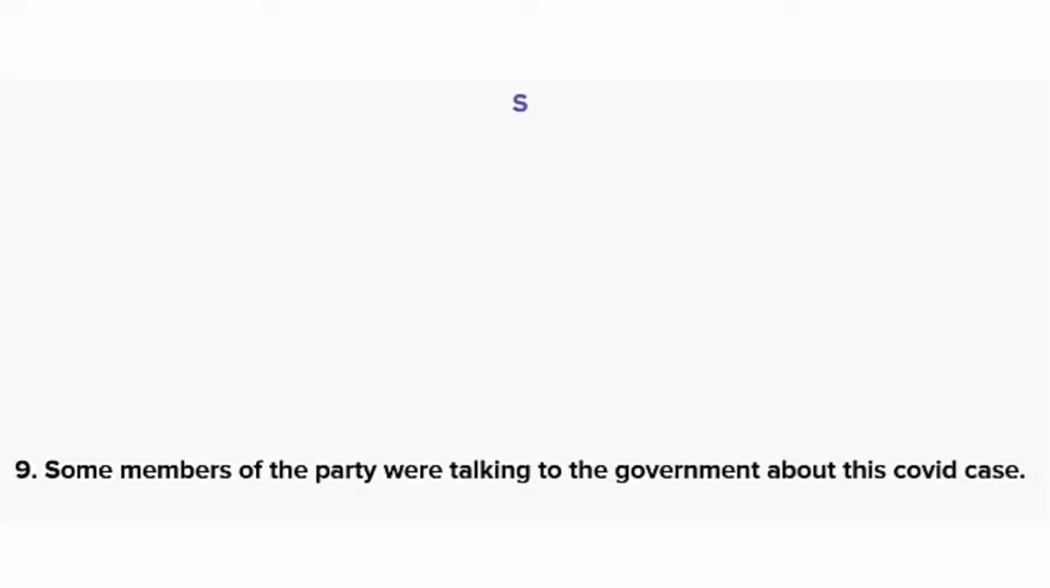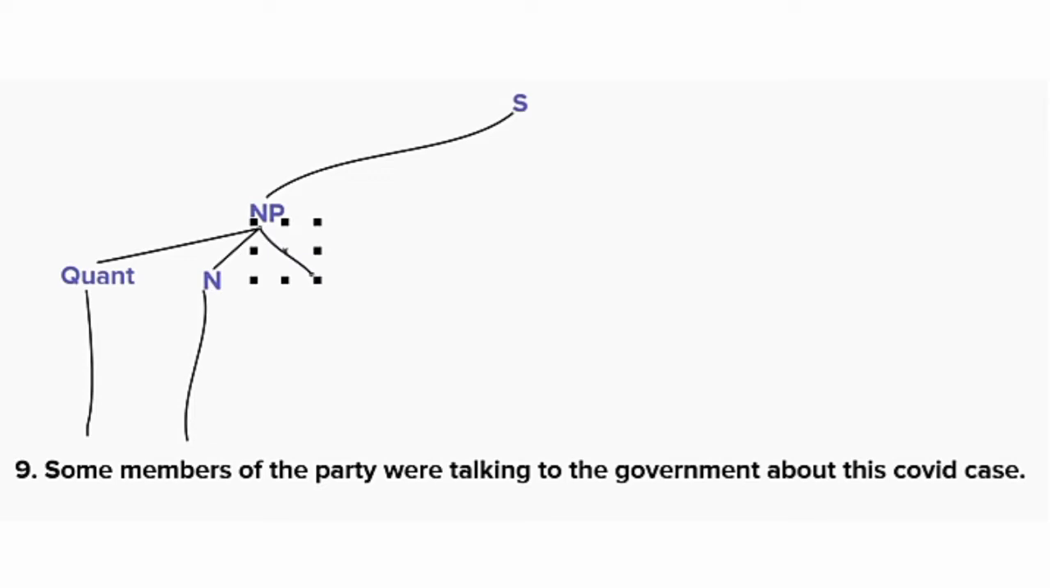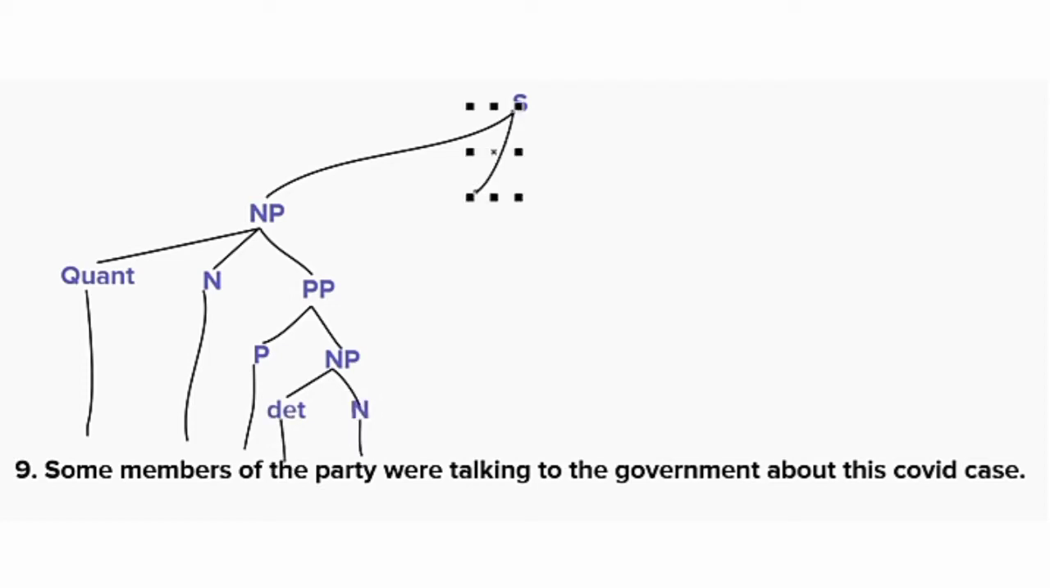Next to the sentence number 9, there is: some members of the party were talking to the government about this COVID case. So here we have a noun phrase. In a noun phrase we have a quantifier. Some is a quantifier here, and members is a noun here. And in a noun phrase we have a prepositional phrase. Of is a preposition, and we have the party as a noun phrase. The is a determiner, and party is a noun here.